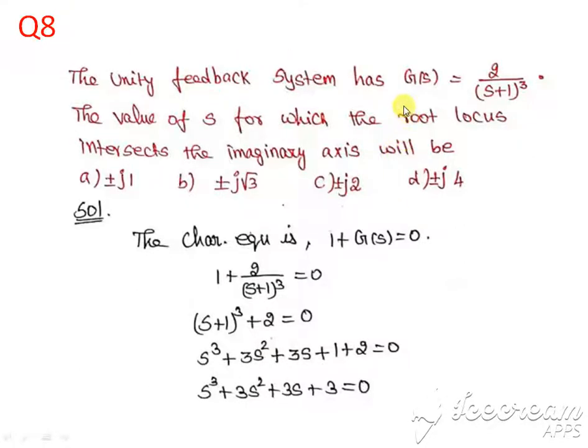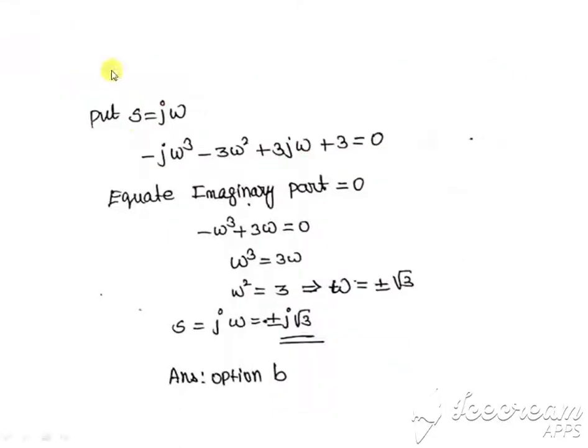Question number 8. The unity feedback system has G of S equal to 2 by S plus 1 the whole cube. The value of S for which the root locus intersects the imaginary axis will be. Options are given. The characteristic equation is 1 plus G of S. While simplifying this, we get S cube plus 3S squared plus 3S plus 3. Put s equal to j omega and equate the imaginary part to 0 at the intersection with the imaginary axis.